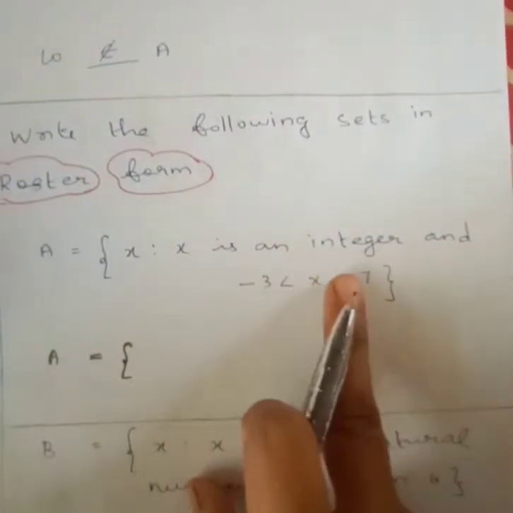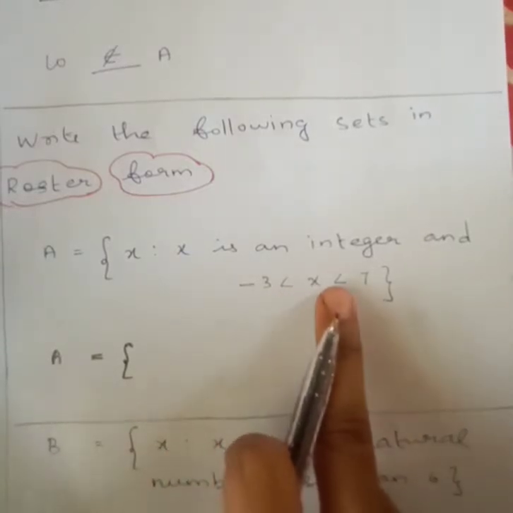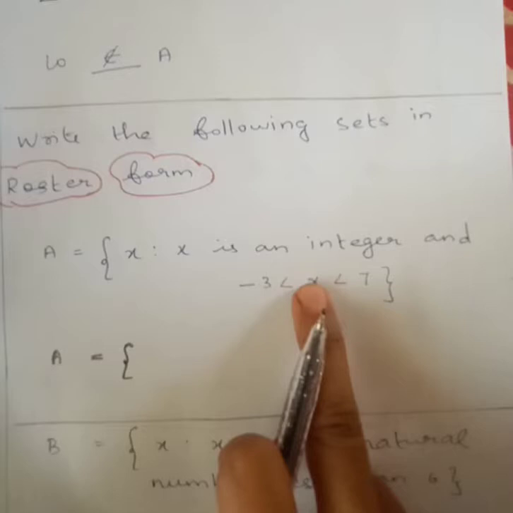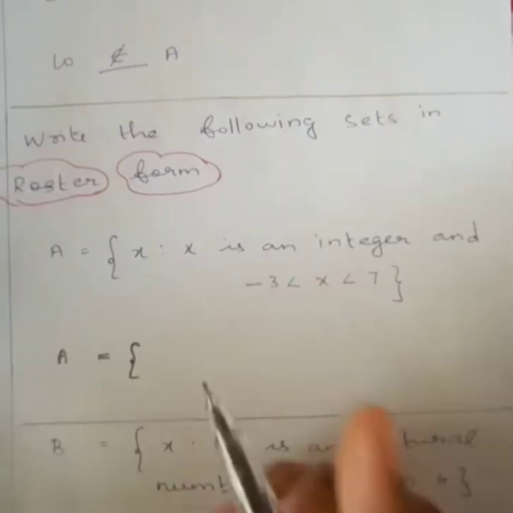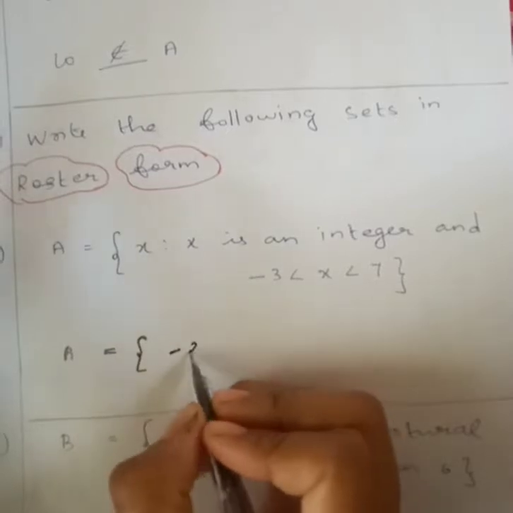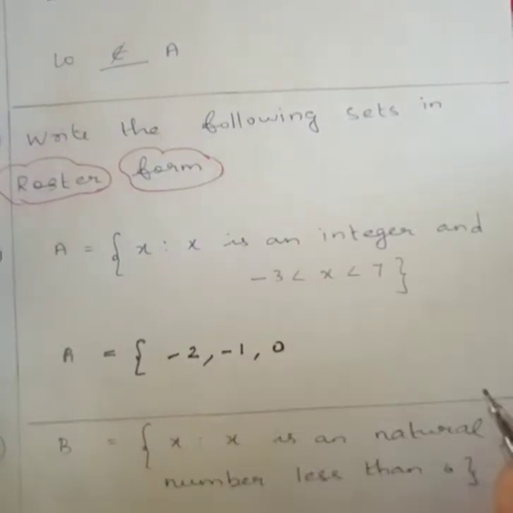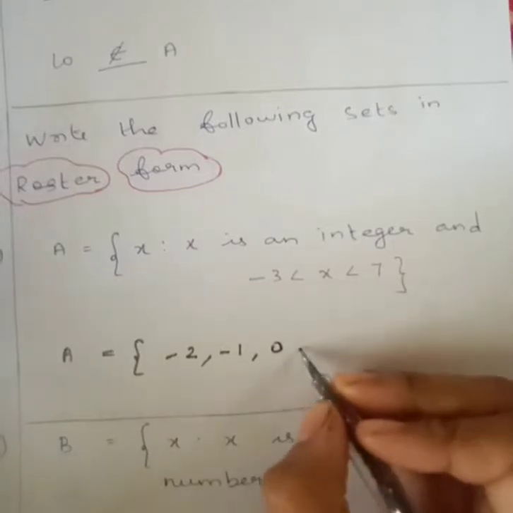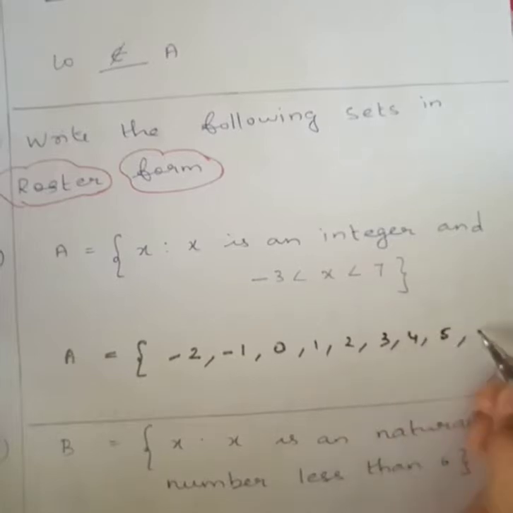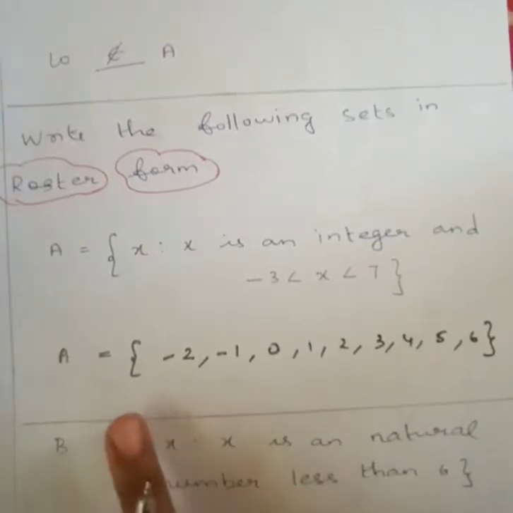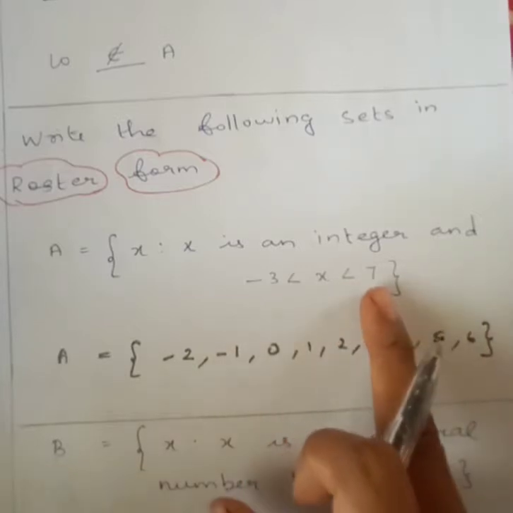x is an integer and -3 < x < 7. So x should be greater than -3. So what are the values? -2, -1, 0, and less than 7: 1, 2, 3, 4, 5 and 6. This is the roster form of -3 < x < 7.